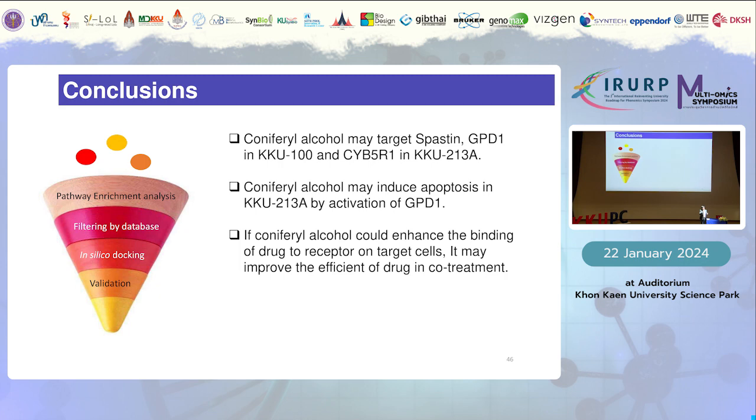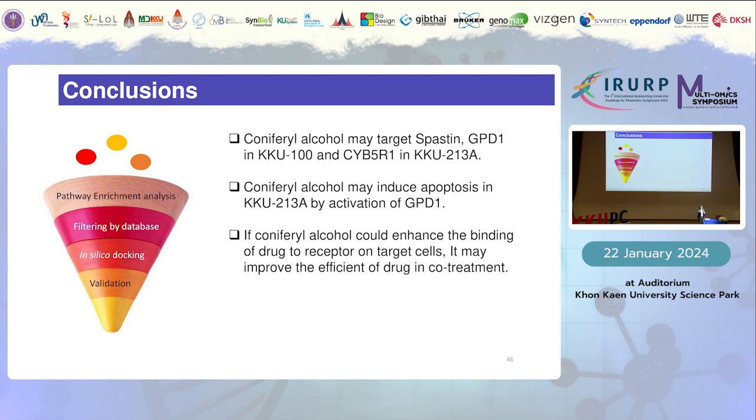So in conclusion, at the moment of this study, we proposed an optimized pipeline to combine metabolomic findings with in silico docking that can be used to identify the molecular target of novel bioactive compounds, especially in the crude extract of plants in this case. So what is the bridge between metabolomics and in silico docking?